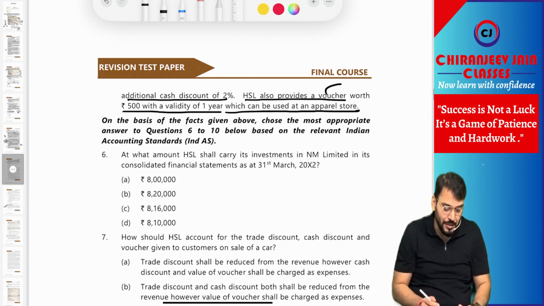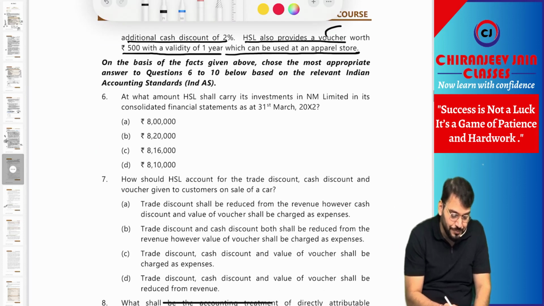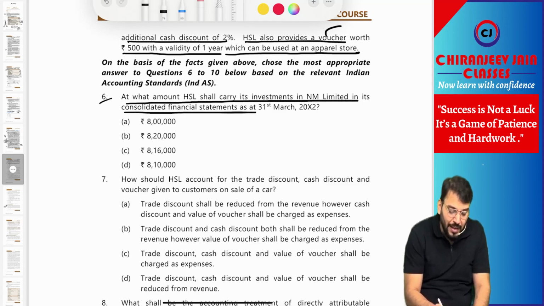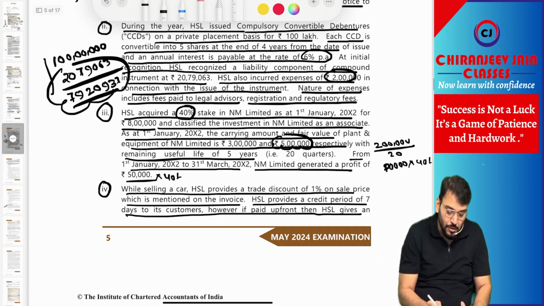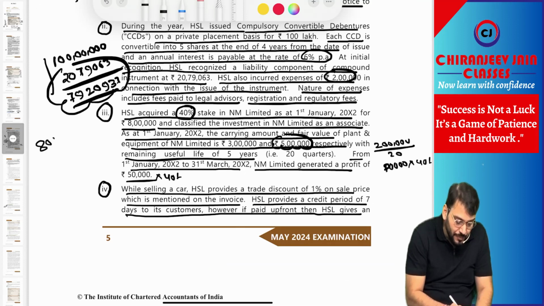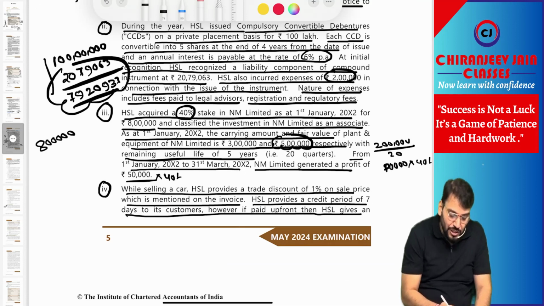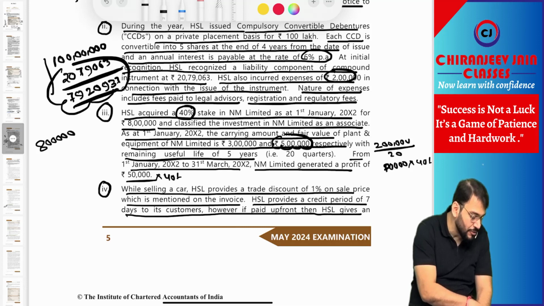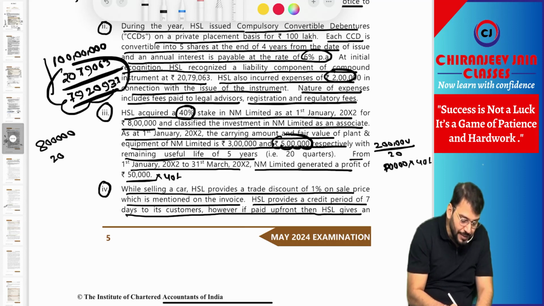Understood? Yes, sir. Now let's see what question they have asked. Point number 6. At what amount shall HSL carry the investment in NM Limited in the consolidated financial statements? What is the cost price? Cost price is 8 lakh. What is the share in profit? 50,000. 50,000 into 40%, how much? That is 20,000, which will be added.